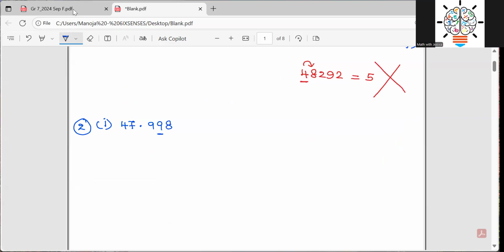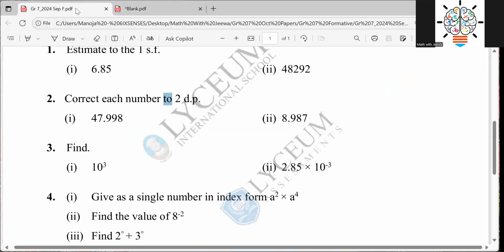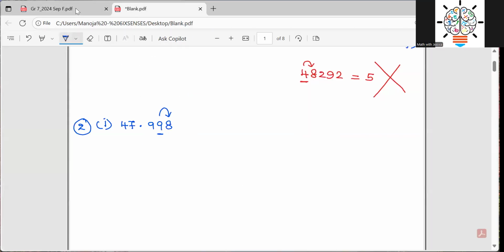I underline the second decimal place and I look at the next number. Please be mindful of what I'm doing here. Always underline what they have asked you to do. They have asked you to correct this to the second decimal place, so you want to understand what the second decimal place is. Yes, I underline it and I look at the next number.